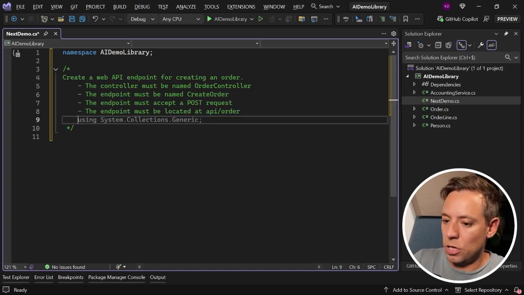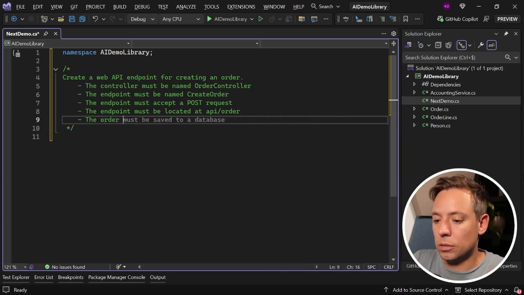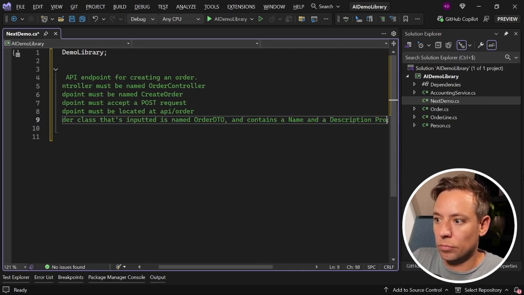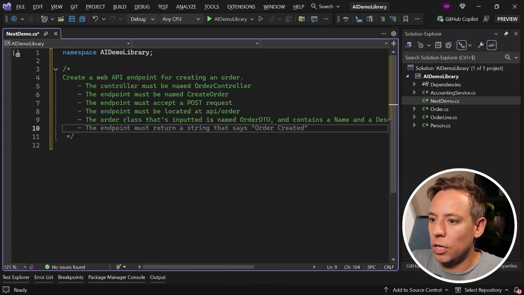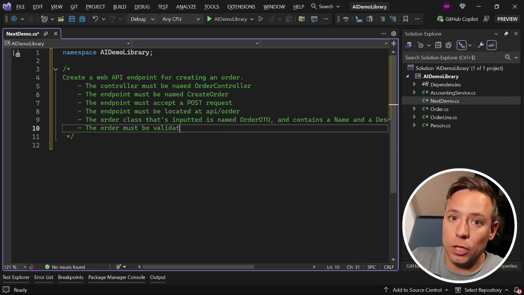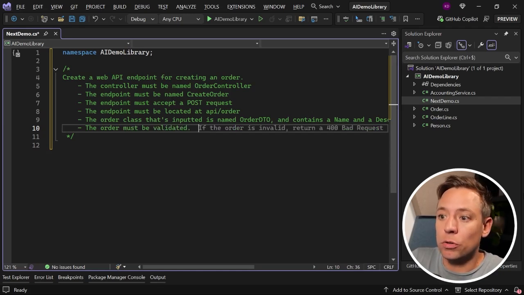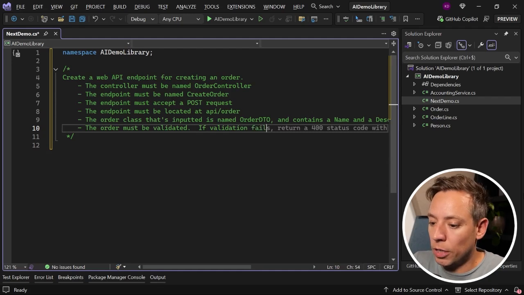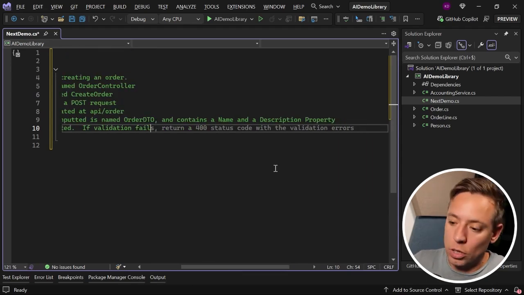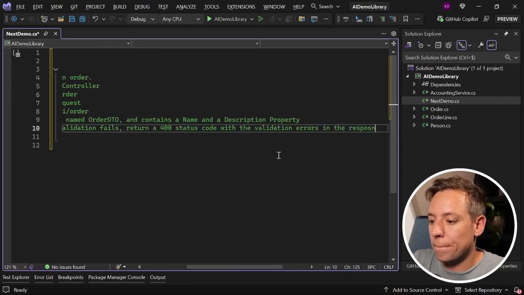So I'm going to say that the order class that's inputted is named order DTO and contains a name and a description property. Let's also say that we need some validation. So the order must be validated. If validation fails, I want to return a 400 bad request. And here Copilot is helping again by suggesting a 400 status code with the validation errors in the response body.